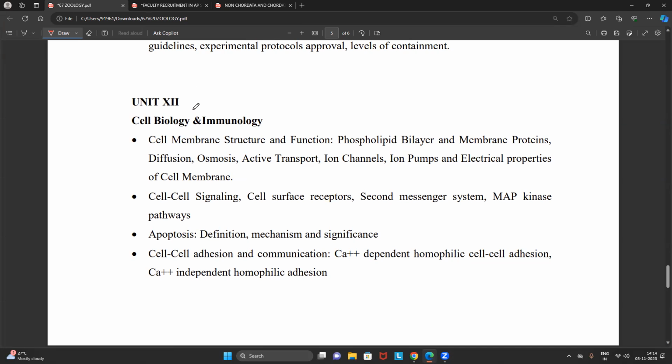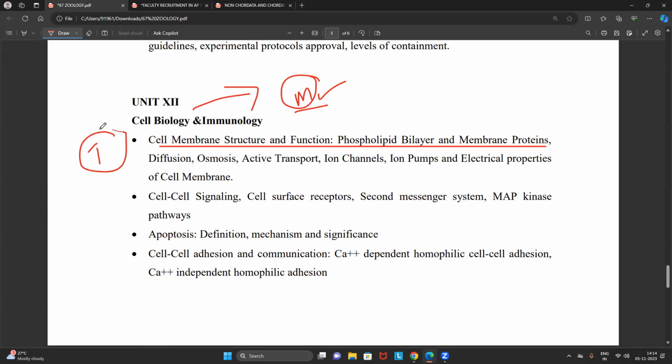If you look into this, friends, let's focus on the cell biology first. They have just mentioned the plasma membrane, its composition, structures and functions of different proteins and lipids present on the plasma membrane, followed by the transport. For the transport of the plasma membrane, they have given all the types of mechanisms. So this is not a very difficult one. We can easily cover it, and we can easily finish this within 2 to 3 hours only.